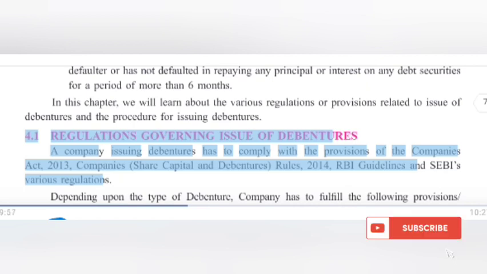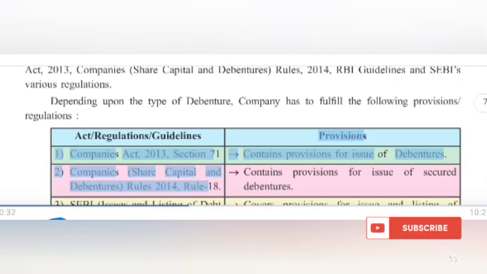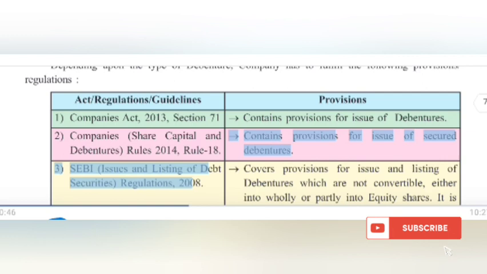4.1 Regulations governing issue of debentures. A company issuing debentures has to comply with the provisions of the Companies Act, 2013, Companies Rules, 2014, RBI Guidelines and SEBI's various regulations. Depending upon the type of debenture, the company has to fulfill the following provisions. 1. Companies Act, 2013, Section 71: contains provisions for issue of debentures. 2. Companies Rules, 2014, Rule 18: contains provisions for issue of secured debentures.